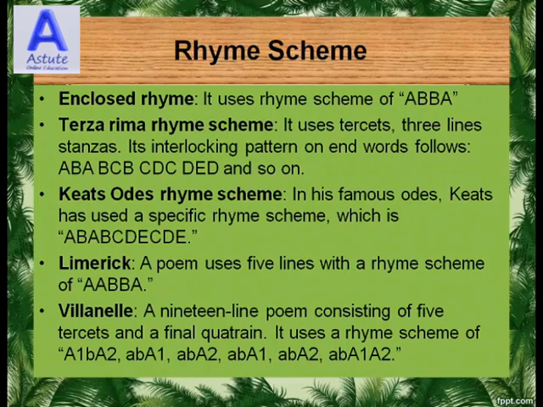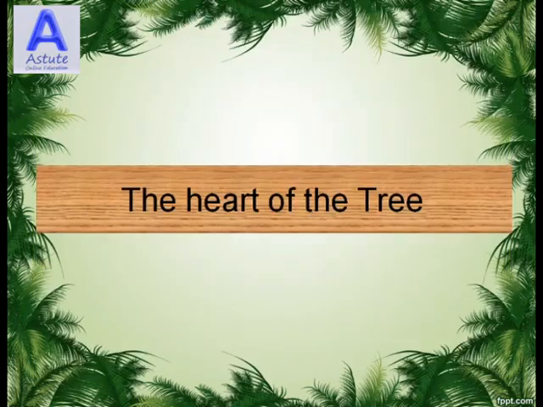Villanelle, a 19-line poem consisting of 5 tercets and a final quatrain. It uses a rhyme scheme of A1BA2, ABA1, ABA2, ABA1, ABA2, ABA1A2. So now let us finally move on to the poem The Heart of the Tree.